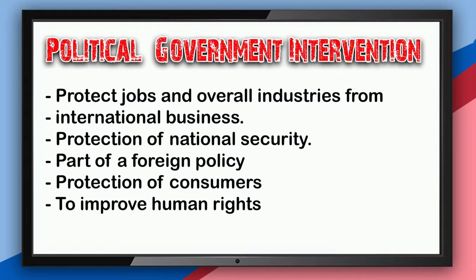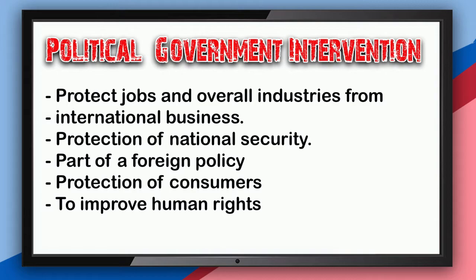The protection of consumers is another key reason for government intervention. This prevents countries from exporting products to the US that are not up to US standards. These products can hurt consumers. An example of this is the recent China lead paint disaster with children's toys.